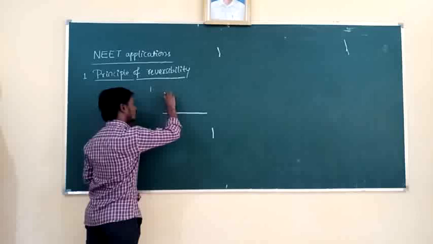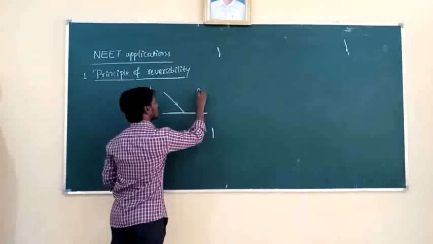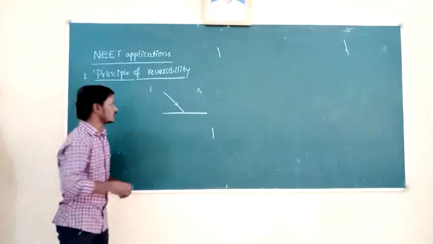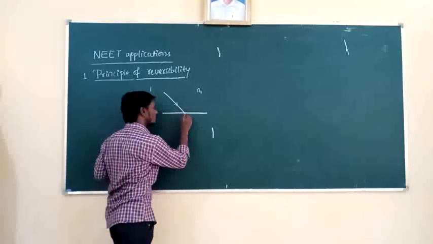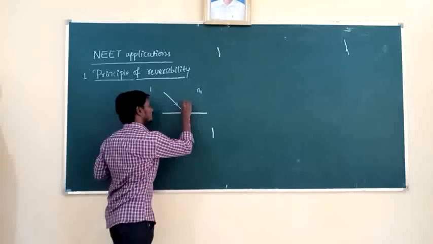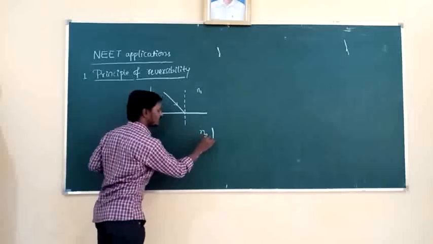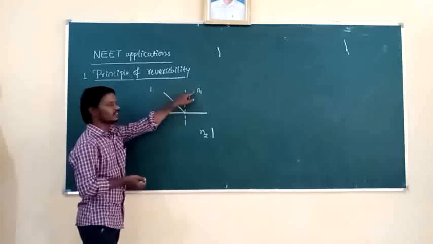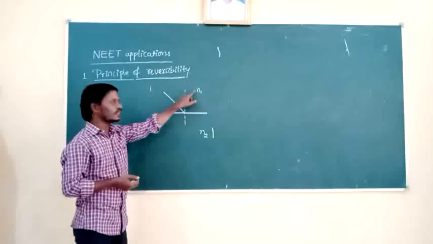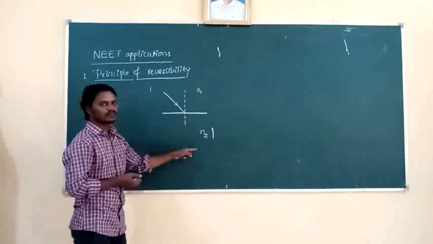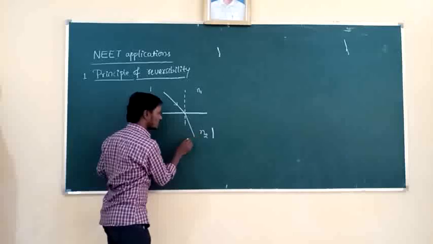When a ray of light travels from one medium to another medium, I will take it as the first medium. The refractive index of the first medium can be taken as N1, and when it falls on the interface between the two media, at the point of incidence we are going to draw the normal. Suppose it is the second medium, its refractive index N2. Suppose N2 is greater than N1, which means the second medium is the denser medium and the first medium is the rarer medium. The light is traveling from which medium to which medium? Rarer medium to denser medium. The refracted ray bends towards the normal because of the decrease in speed of light.